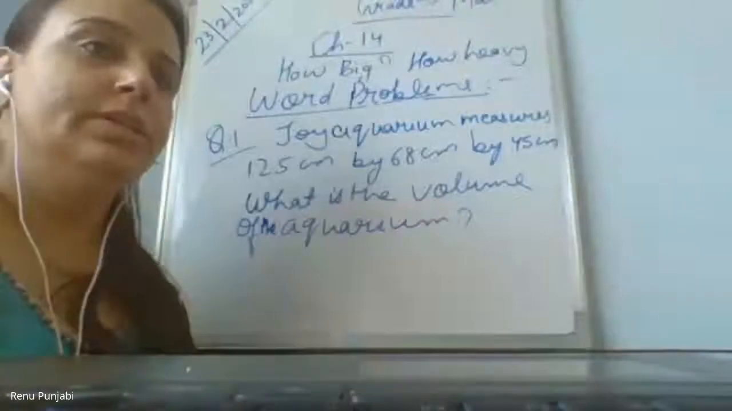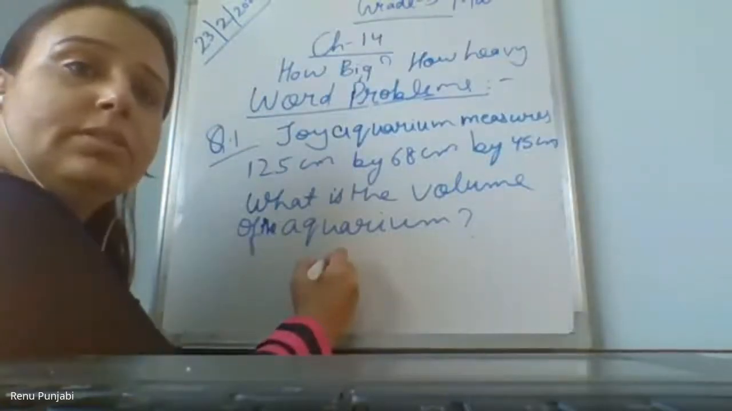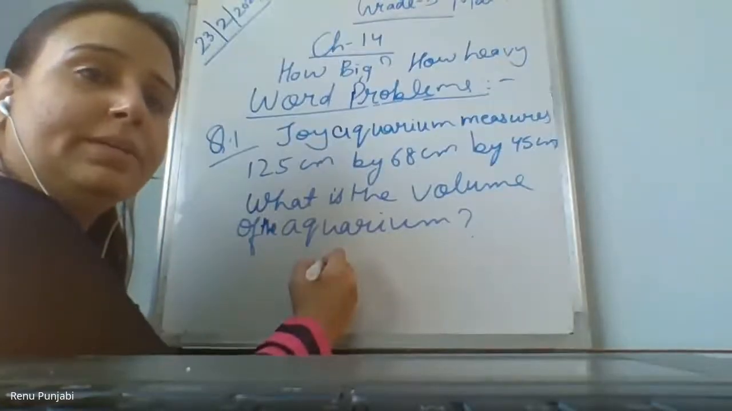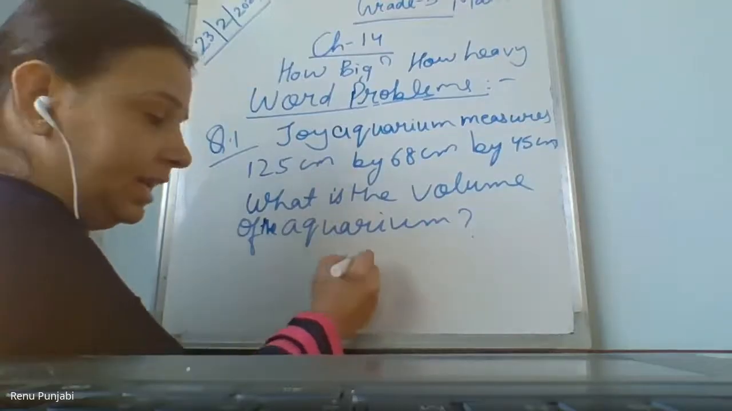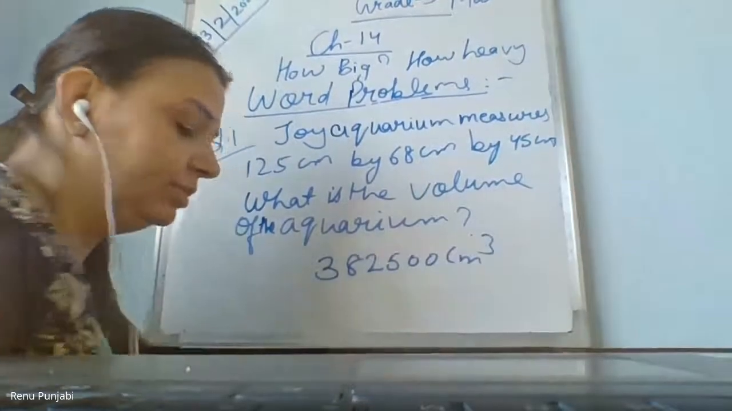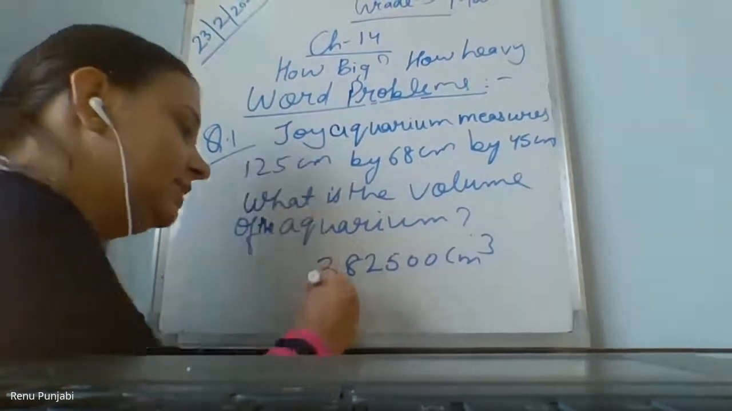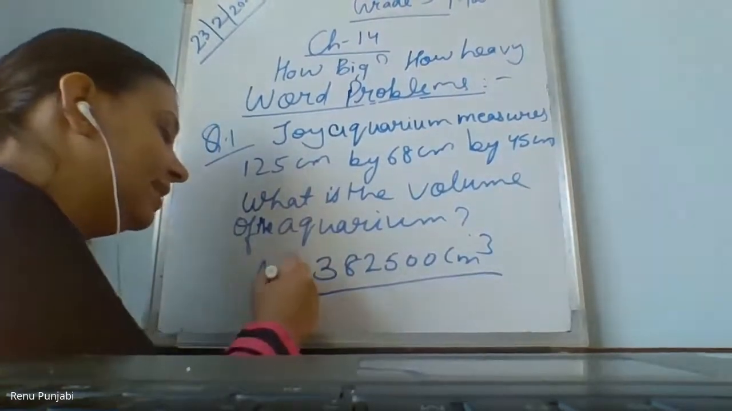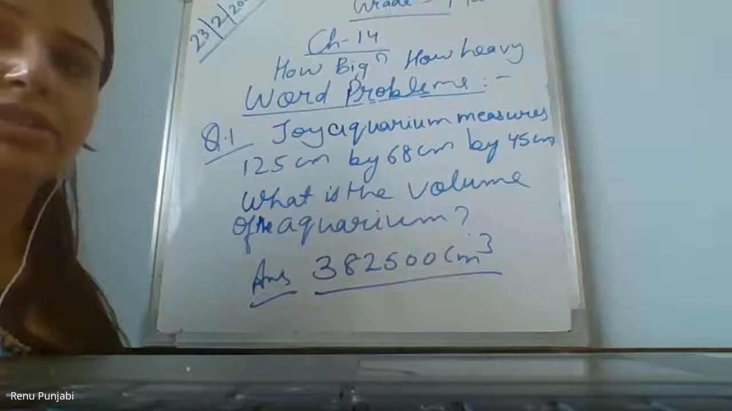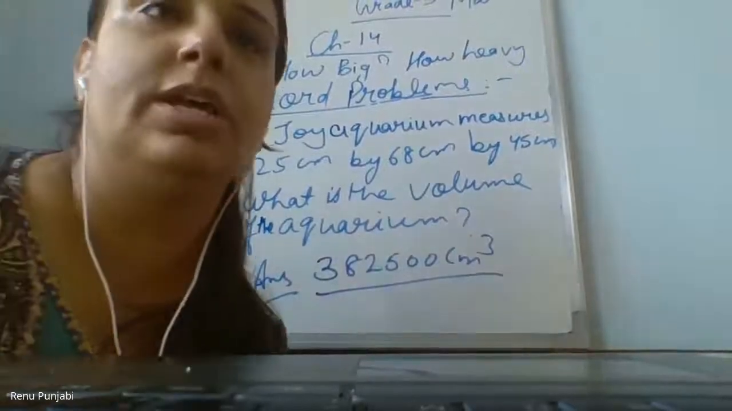Okay. Now the answer, when you multiply length into breadth into height, is 382500 centimeter cube. If your answer is this, your answer is right. Otherwise, multiply again and you will also get that answer only. Good, 382500. Good, good. If you got it, I need to do more sums, my dear.